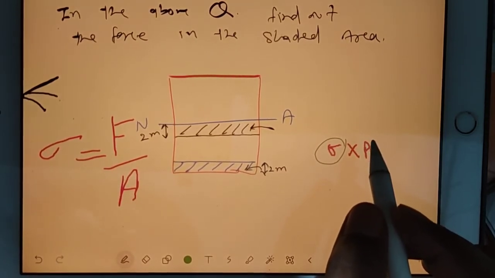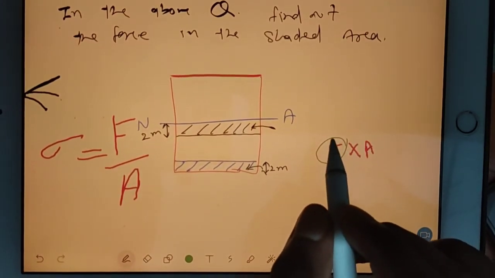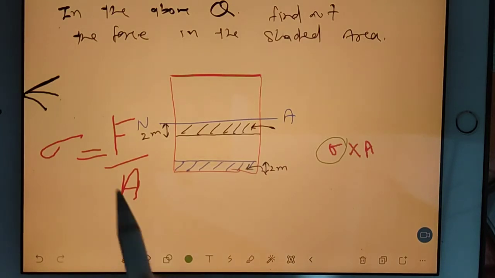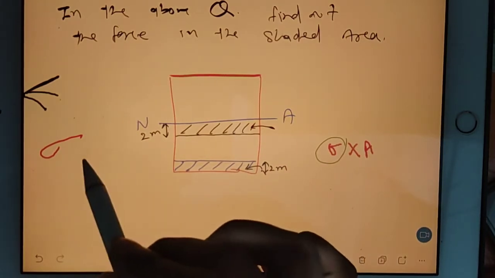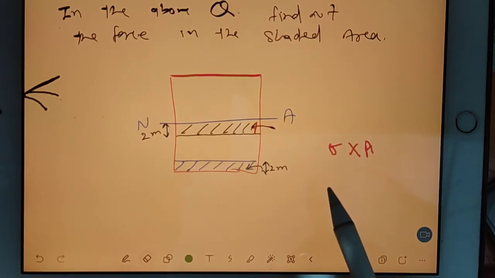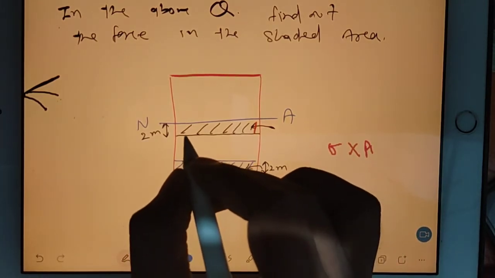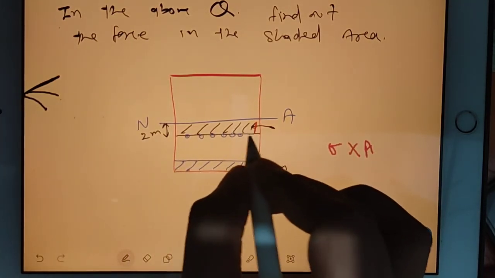Okay. Now I will tell you what students are doing and what they are not able to feel. Students are thinking that in this fiber you find out sigma.